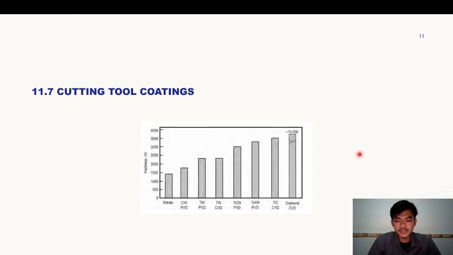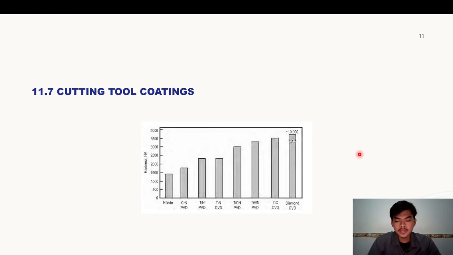Important considerations when selecting a surface treatment are substrate material, coating process temperature, coating thickness, coating hardness, and the material to be machined. Multi-layer coatings have also become commonplace, some of them proprietary to their suppliers.